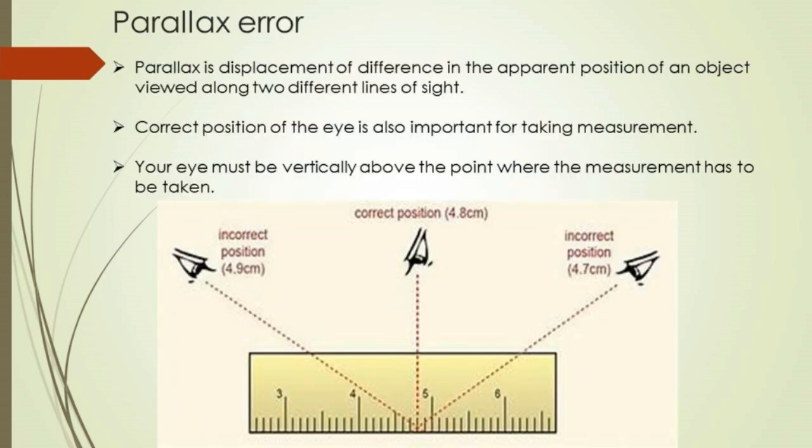Parallax error. Parallax is the displacement or difference in the apparent position of an object viewed along two different lines of sight. Correct position of the eye is also important for taking measurement. Your eye must be vertically above the point where the measurement has to be taken. In this picture, the eye vertically above the scale will give the correct measurement.